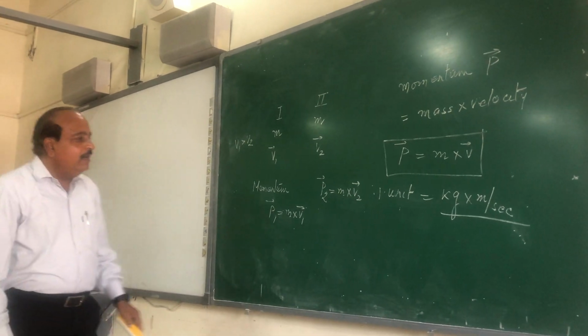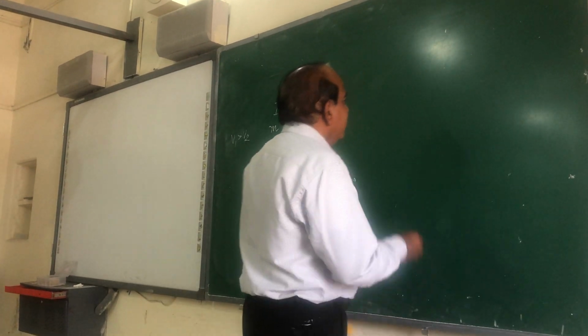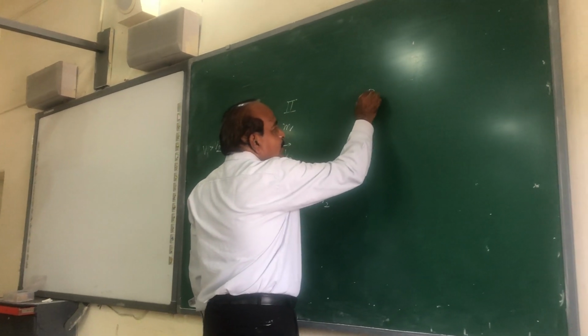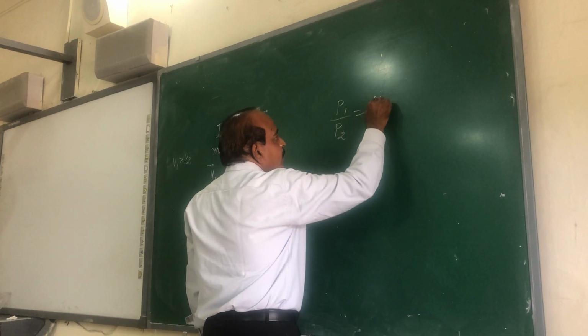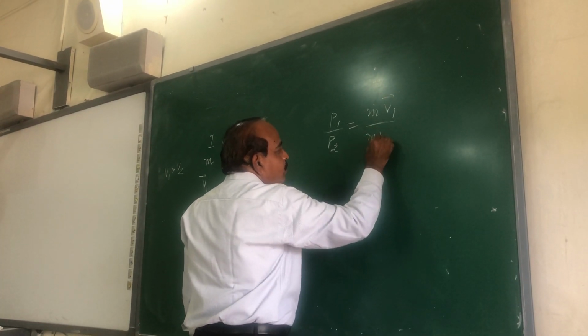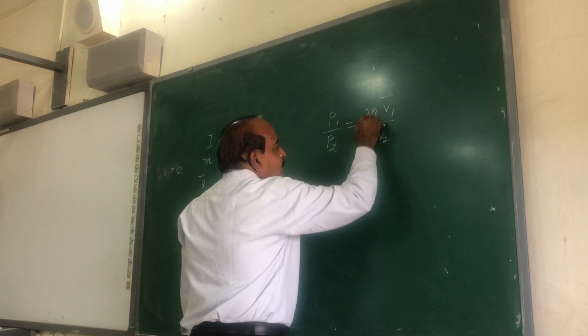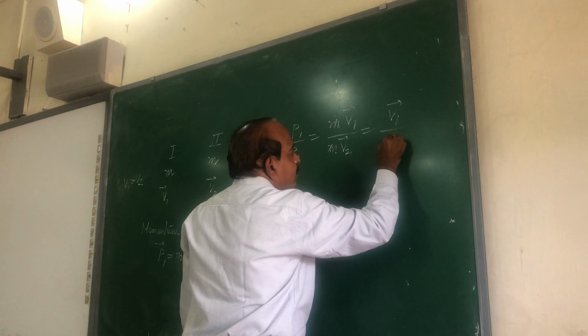Now, if I divide these two equations, we will be getting one important formula. Dividing equation 1 by 2, to write momentum of first body to the momentum of second body, it is m into v1 upon m into v2. M cancels out, it will be v1 upon v2.